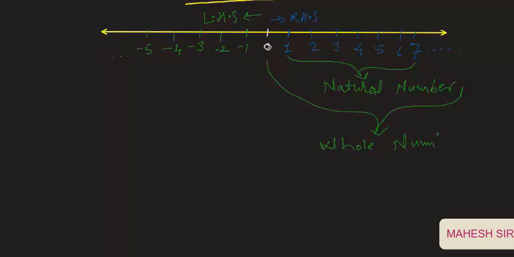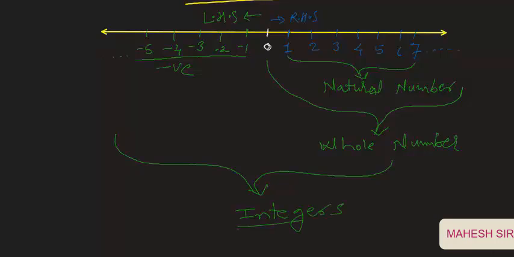Okay, but from 0 to the left hand side, all are negative numbers. The name of this kind of number is negative number. And if I am saying what about the whole line, from 0 to the right, all positive numbers and all negative numbers, the name of all these numbers is nothing but integers. The name of this number is integers.